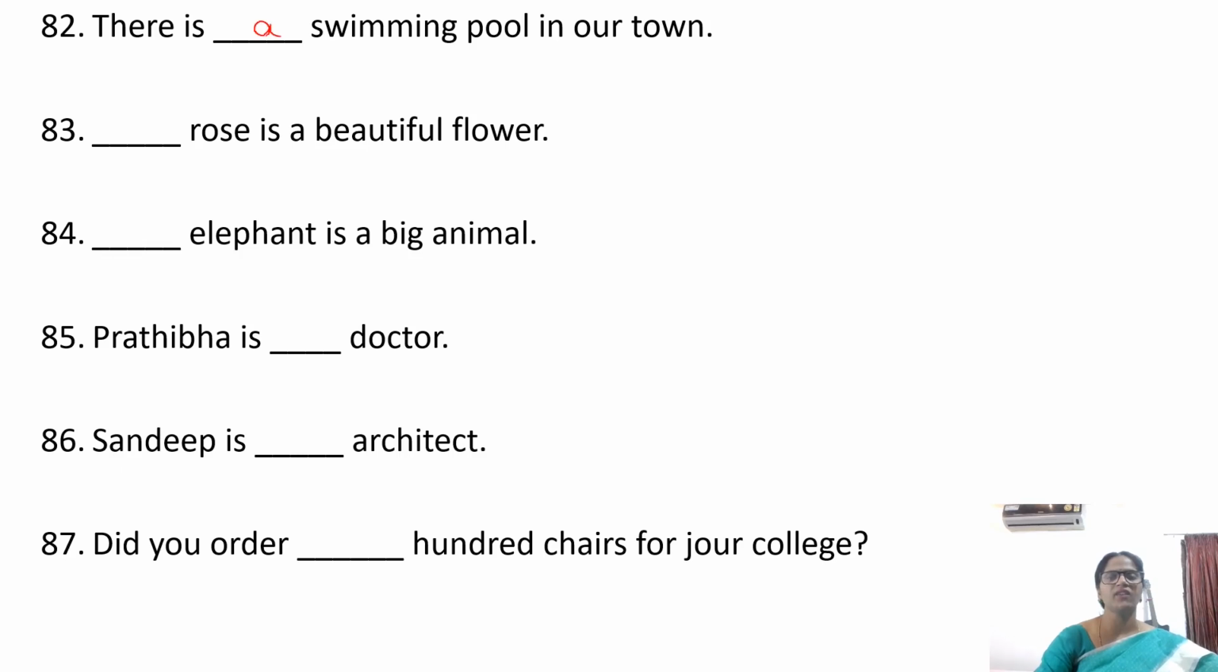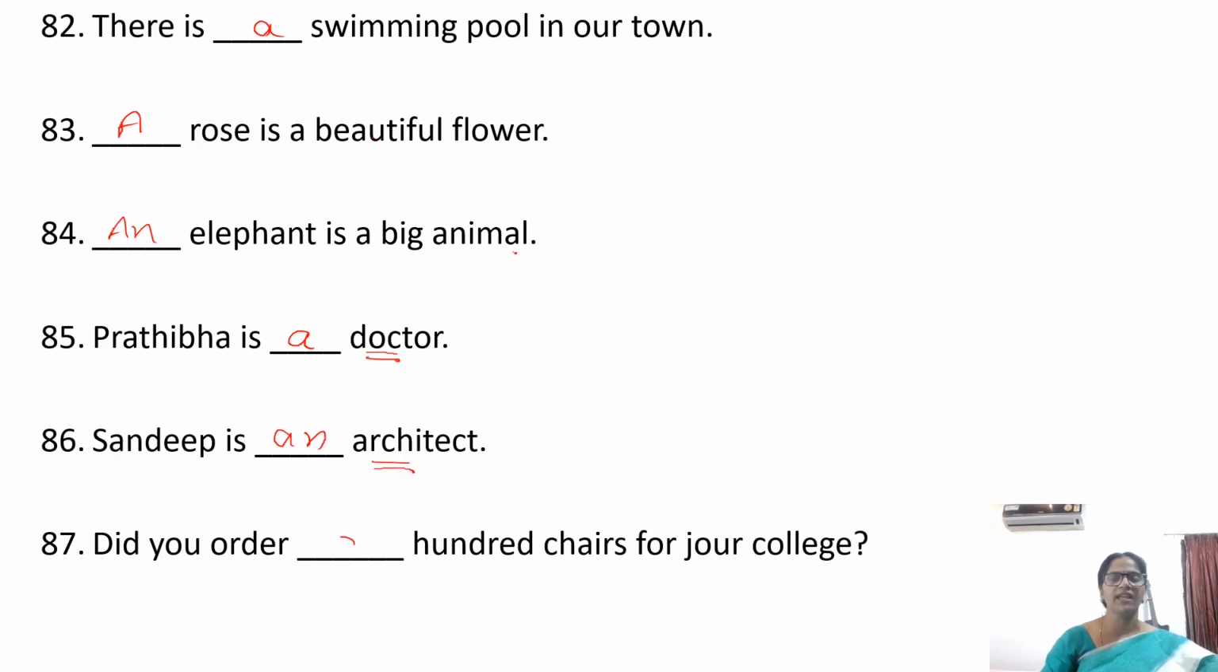There is a swimming pool in our town. A rose is a beautiful flower. An elephant is a big animal. Pratibha is a doctor, name of a profession. Sandeep is an architect, again profession.